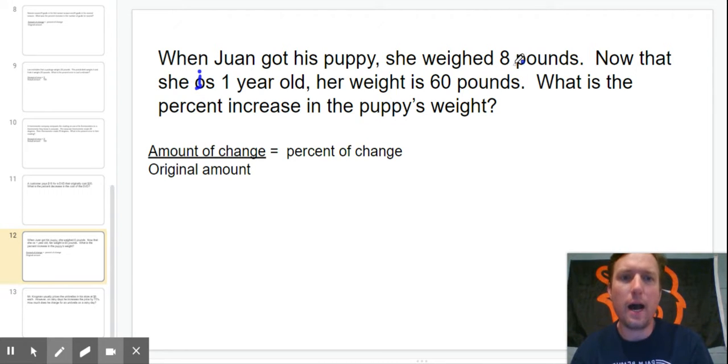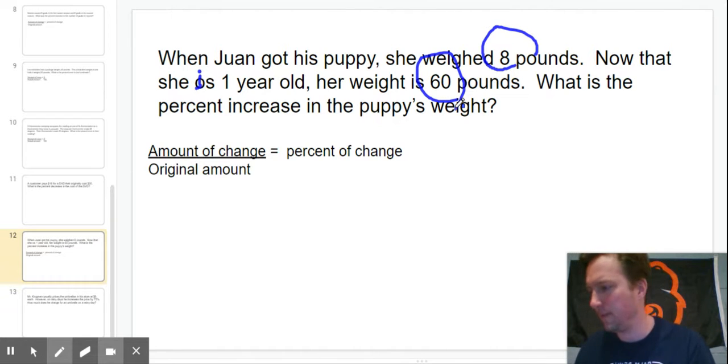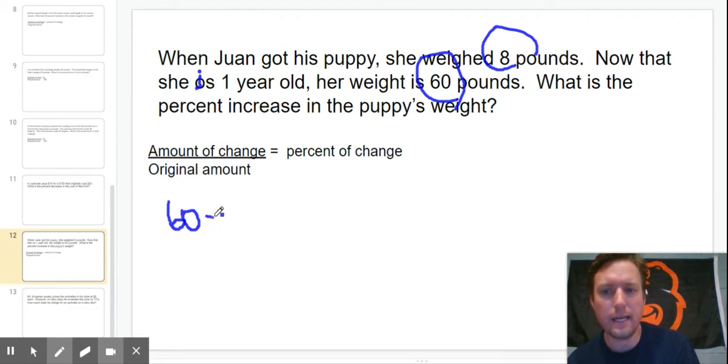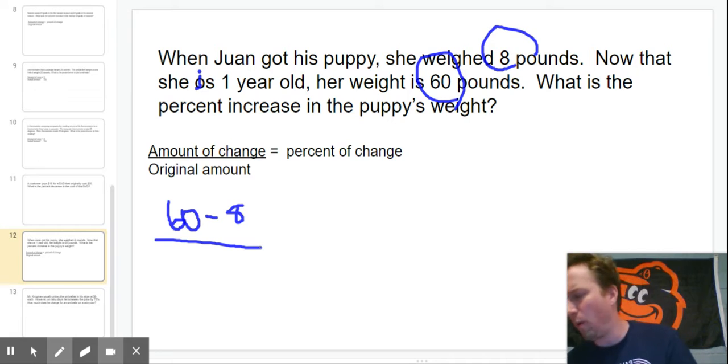Okay, so we have 8 pounds initially and now 60 pounds. So we're going to do a little subtraction and find the amount of change. So it would be 60 minus 8 divided by what was the original amount? The original amount was 8. Very good.